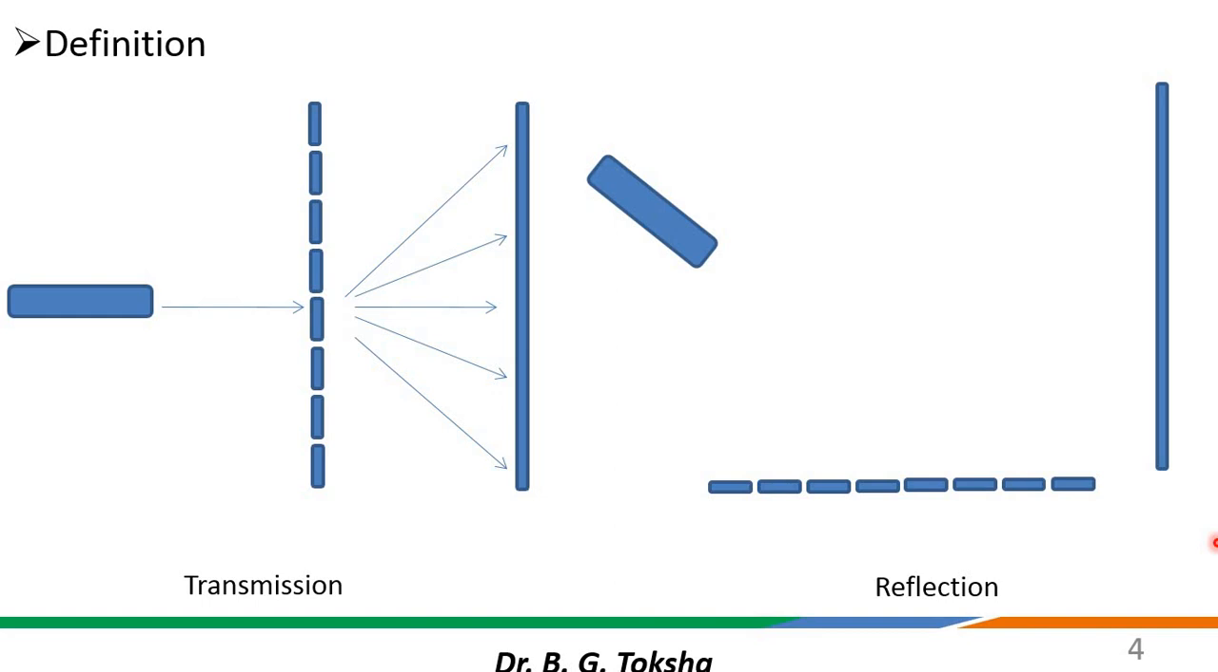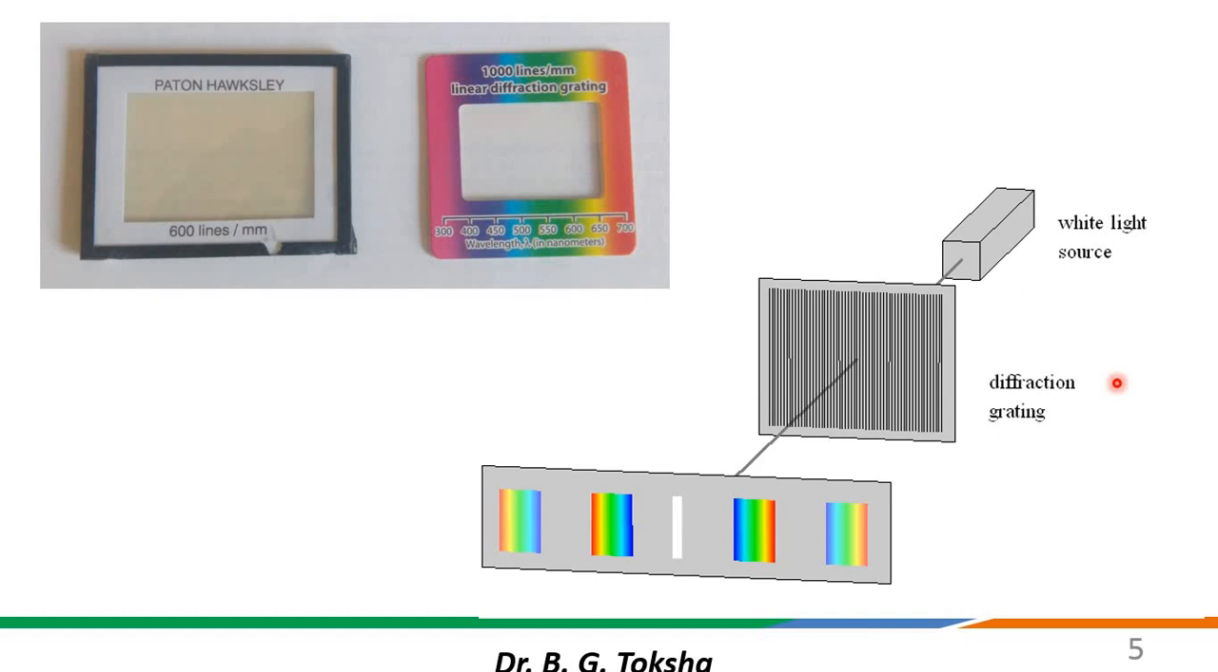In case of reflection grating, whenever light falls upon a reflection grating, there will be a reflection of light and you will get a diffraction pattern on the screen. So that kind of difference you can see with respect to the two gratings.